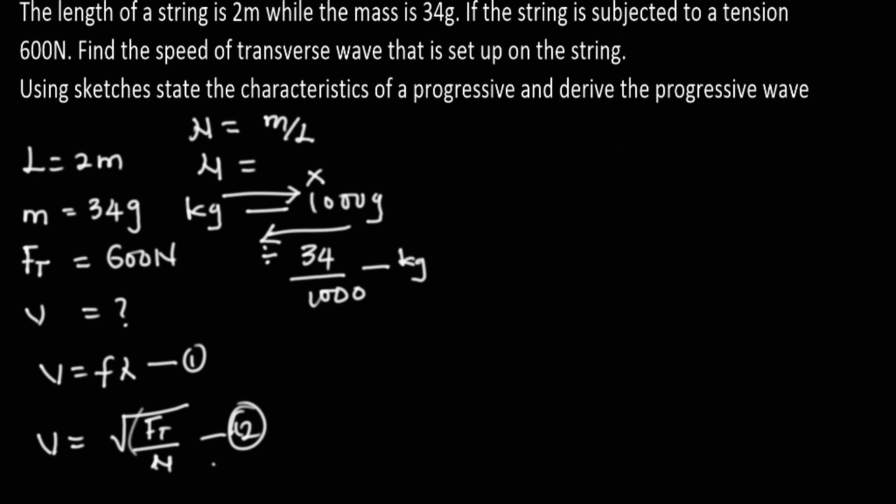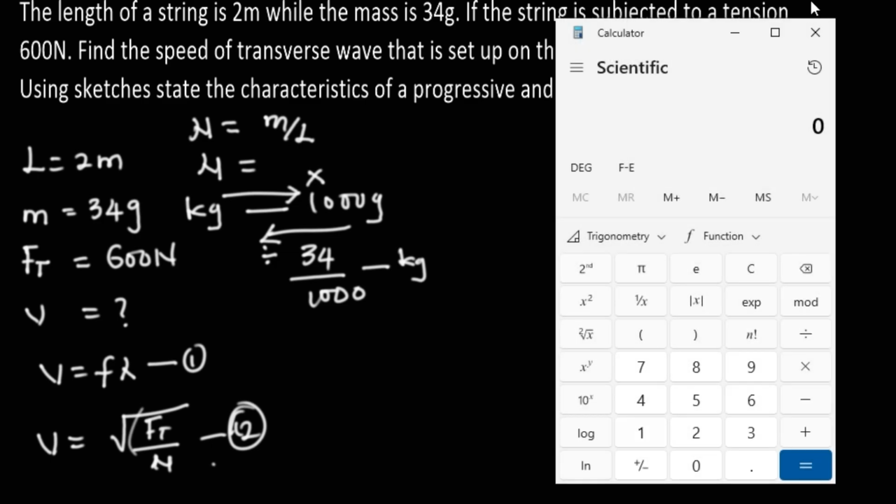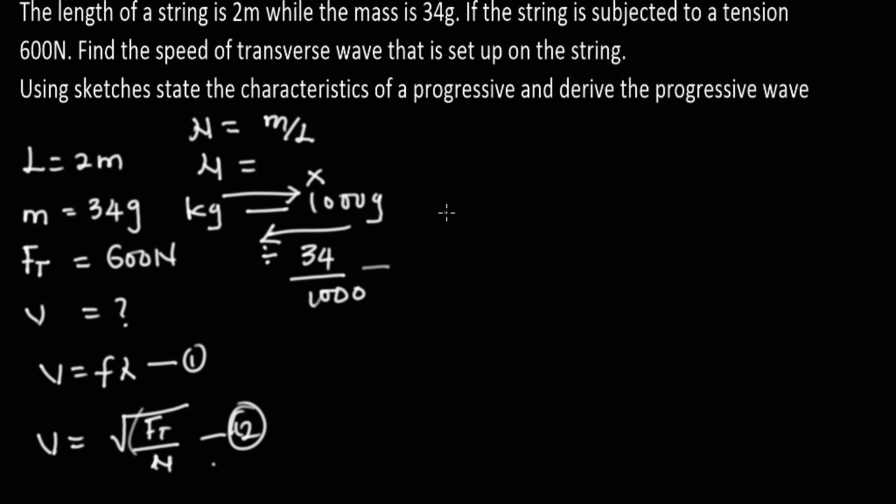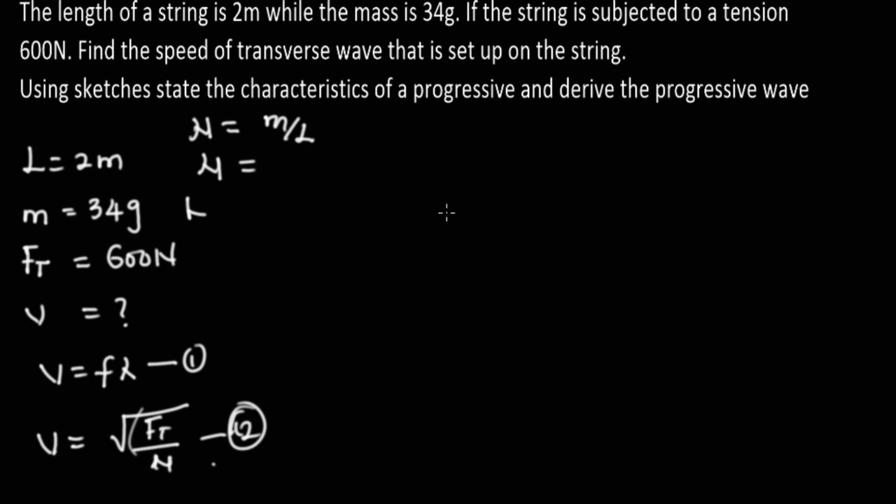Let's bring out our calculator. We have 1,000 gram divided by 34. Now we have 29.4. So on conversion, we got that this is equal to 29.4 kilogram. So mu is equal to 29.4 divided by the length, which is given as 2. Now let's do a division, 29.4 divided by 2.